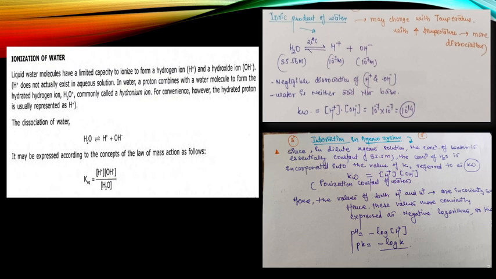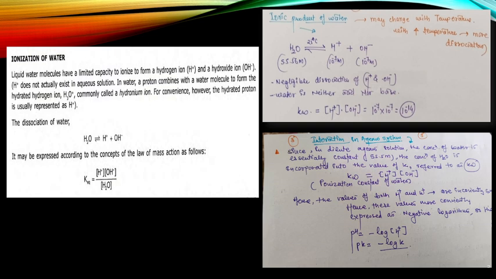Then, talking about the ionic product of water, it may change with temperature. With increasing temperature, water molecules get more dissociated. H2O dissociates at a standard atmospheric temperature and pressure of 25 degrees Celsius, giving rise to H+ ions and OH- ions. Because of the negligible dissociation of H+ and OH- ions, water is neither acid nor base; water is neutral in nature, having pH 7.